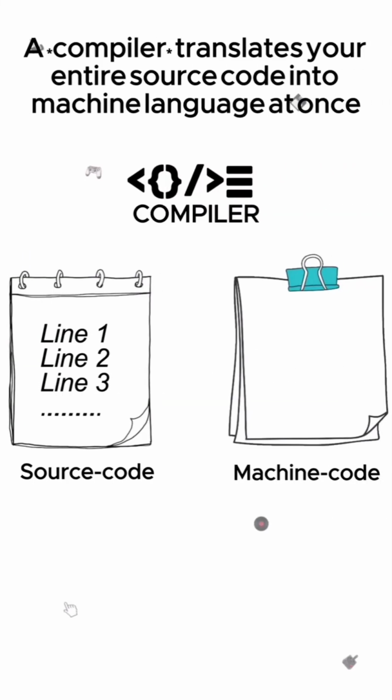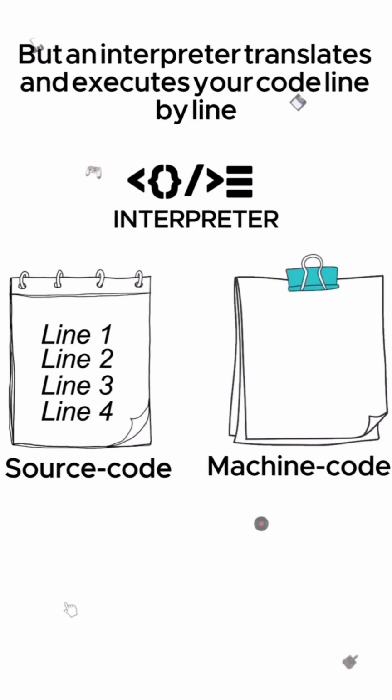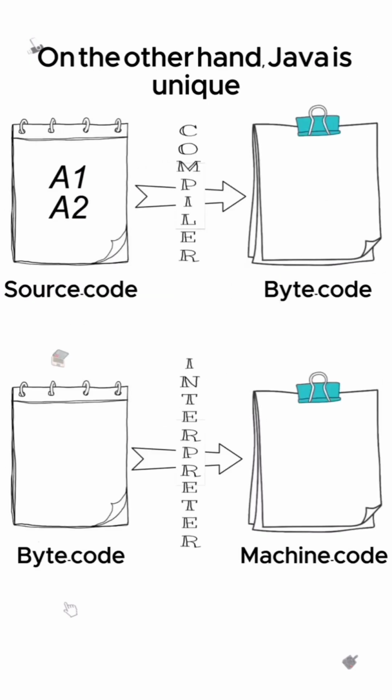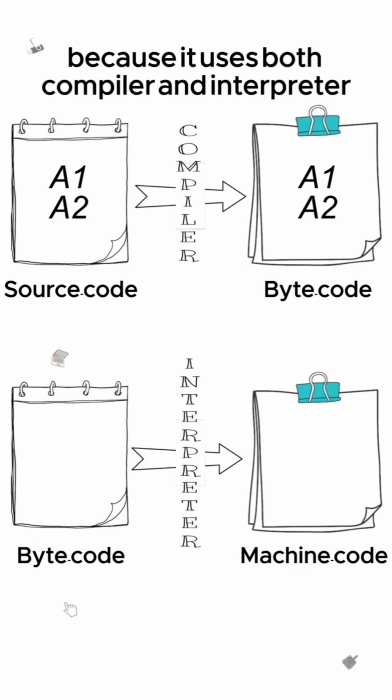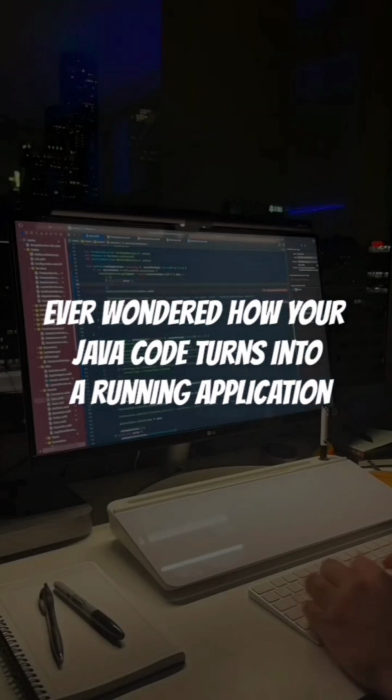A compiler translates your entire source code into machine language at once, making execution super fast. But an interpreter translates and executes your code line by line, perfect for scripting languages like Python. On the other hand, Java is unique because it uses both a compiler and an interpreter. Ever wondered how your Java code turns into a running application?